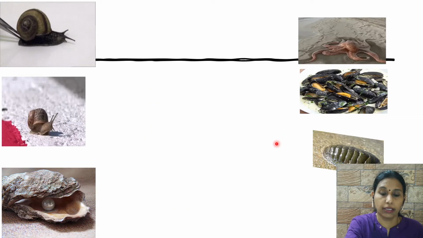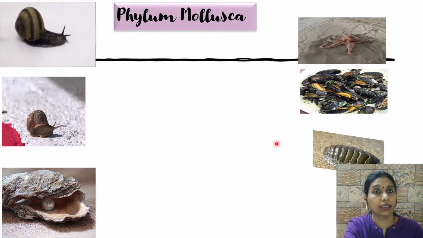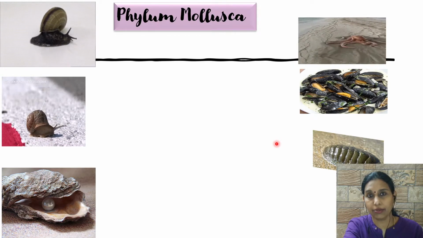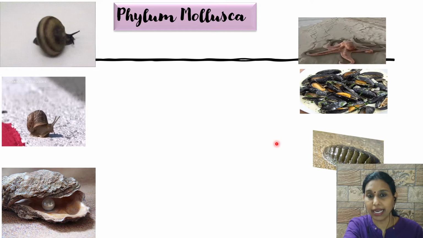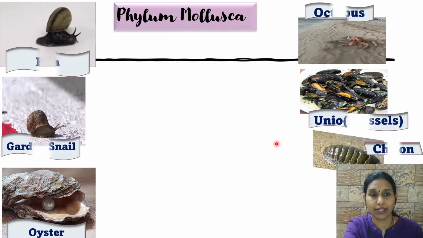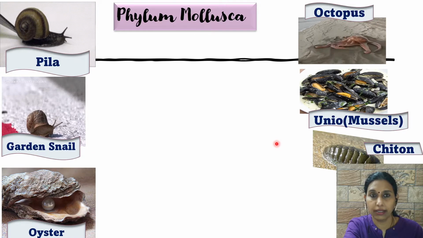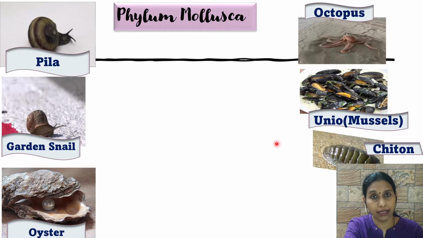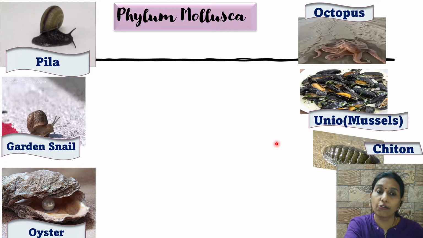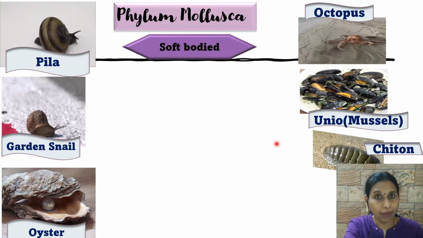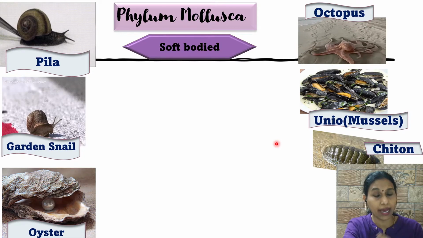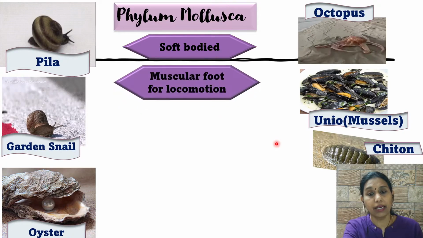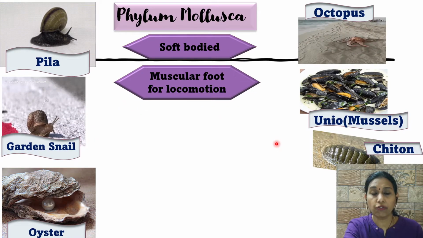Fine? Next, we are learning phylum Mollusca. Okay, phylum Mollusca, you look at these organisms, children. You might have recognized all of them: snails, octopus, mussels, chiton, etc. Look at the names. Pila, then garden snail, oyster, octopus, unio, chiton. These are all examples coming under phylum Mollusca. Okay, and the common characteristic in all of them, they have a very soft body. You can observe they all are soft bodied, and you can see the way they are moving by means of a muscular foot.